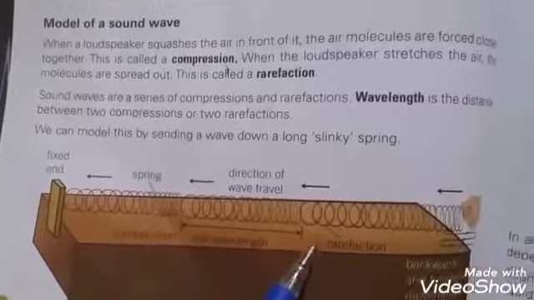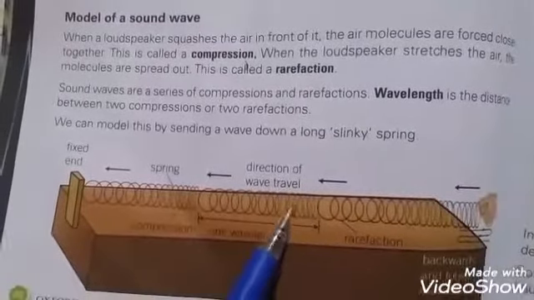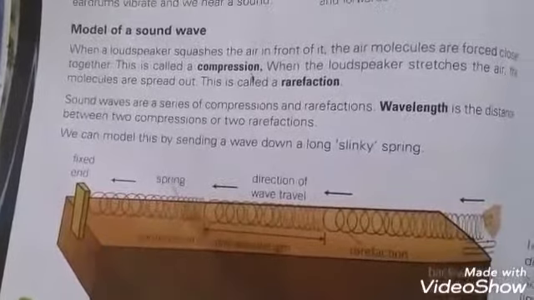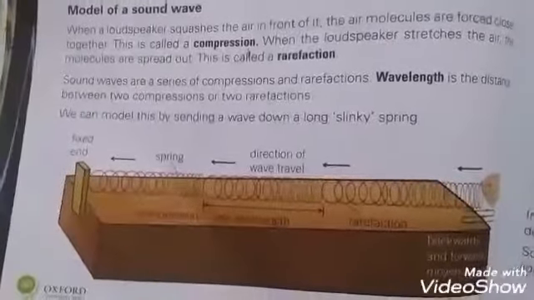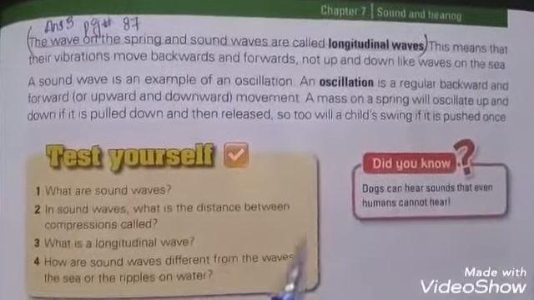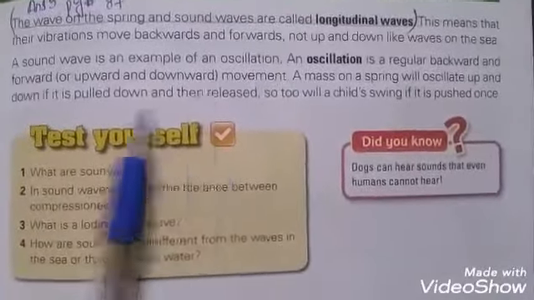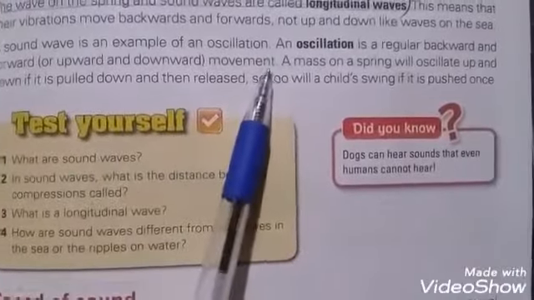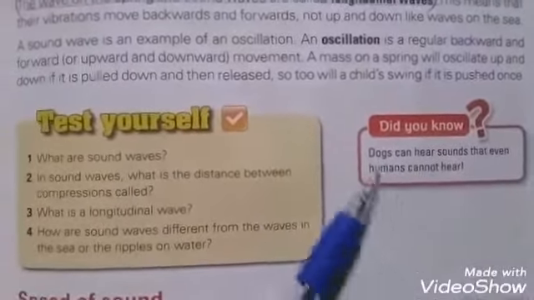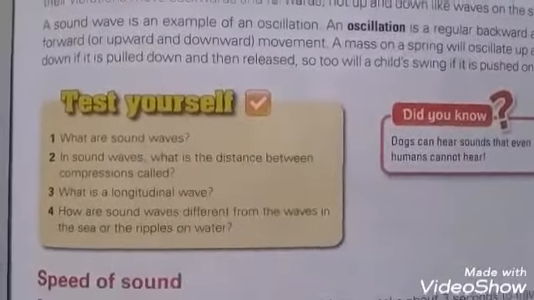Then when the loudspeaker stretches the air, molecules are spread out. This is known as rarefaction. The series of compression and rarefaction makes up the wavelength. The waves on a spring and sound waves are known as longitudinal waves, and a sound wave is also an example of oscillation. For example, a mass on a spring will oscillate up and down when it is pulled down then released.